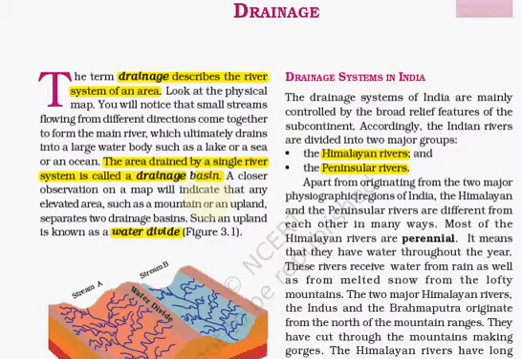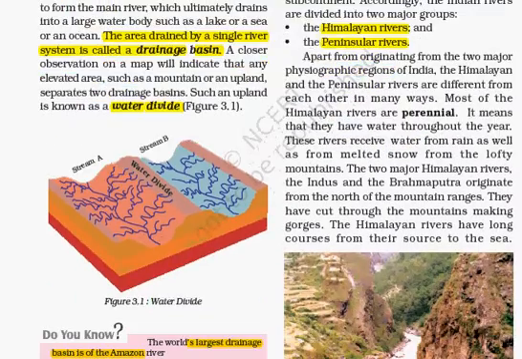Sometimes what happens, geographical features like mountains or uplands separate two drainage systems, so it is called a water divide. For example, here the stream A and stream B are divided by this water divide. It can be a mountain or an upland, but you can see there are two different drainage systems. An important fact is given here that the Amazon river has the largest drainage system.